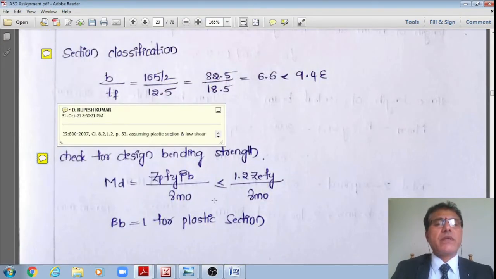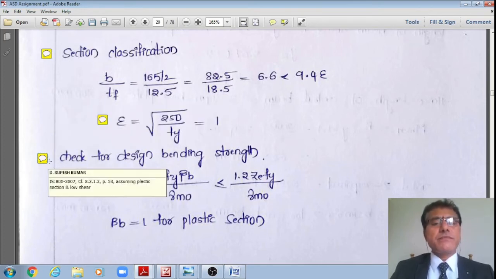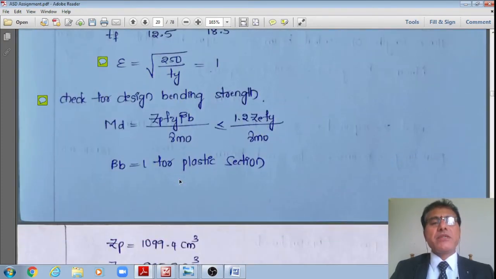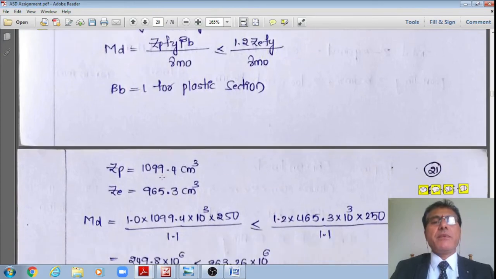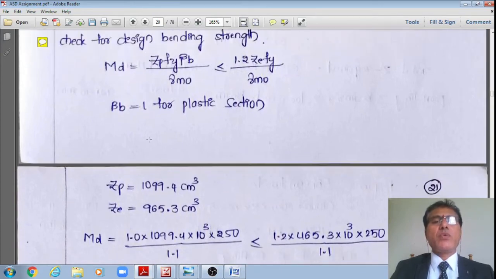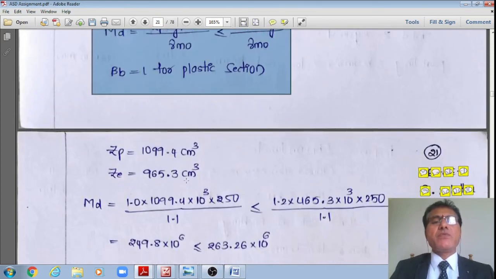Now, once beta b is equal to 1, then as per clause 8.2.1.2, page number 53, we have already proved that the section is a plastic section, and assuming low shear, I am just assuming that. Therefore, Md is given by this formula, Zp fy beta b divided by gamma m0, should be less than or equal to 1.2 Ze fy divided by gamma m0. Beta b is 1 for the plastic section.